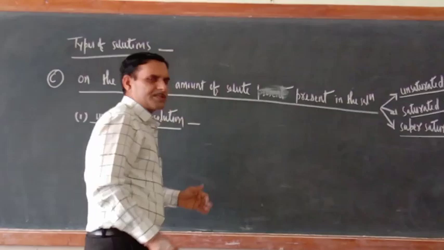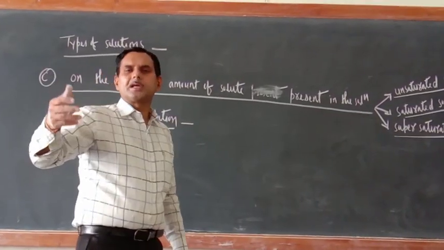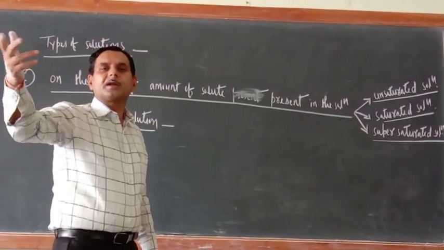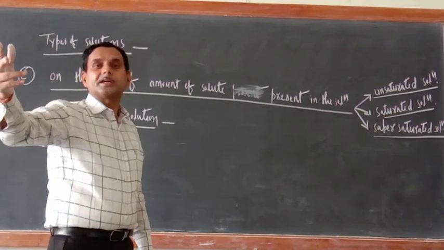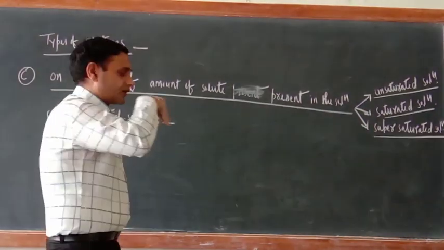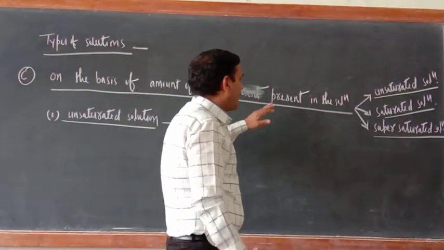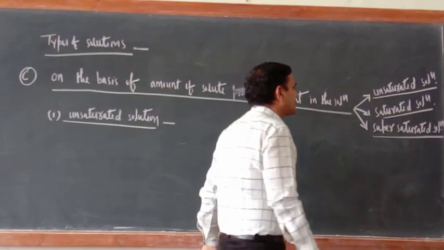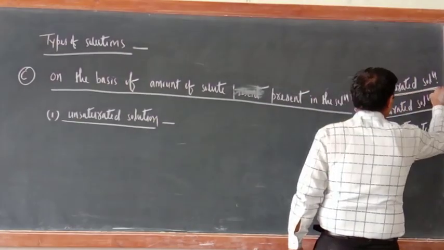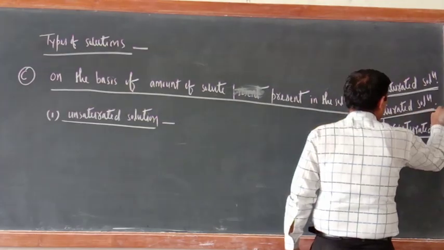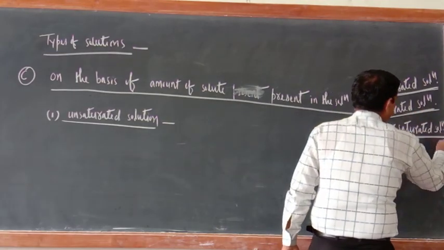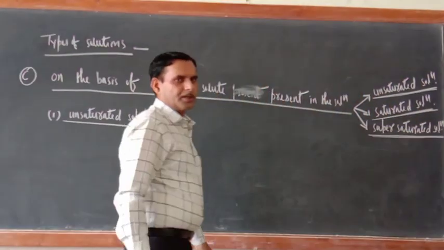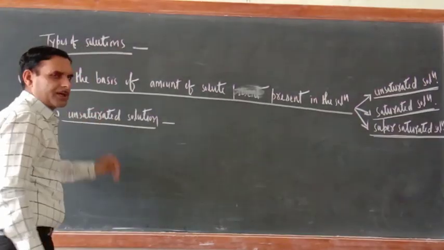So on this basis means how much amount of solute is present in given amount of solvent at given temperature. So just try to understand, on this basis there are three types of solution. The first one is unsaturated solution, then saturated solution, third one is the supersaturated solution. So now first one is unsaturated solution.